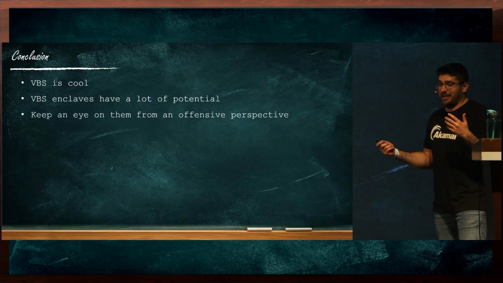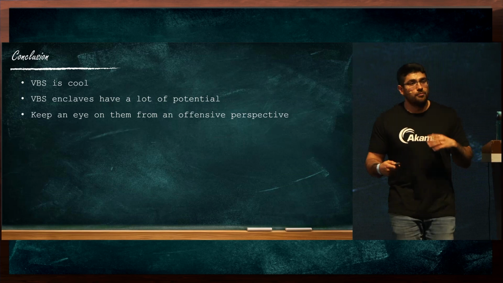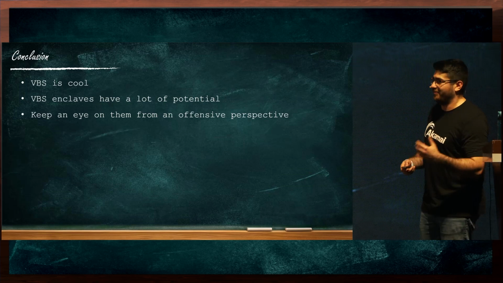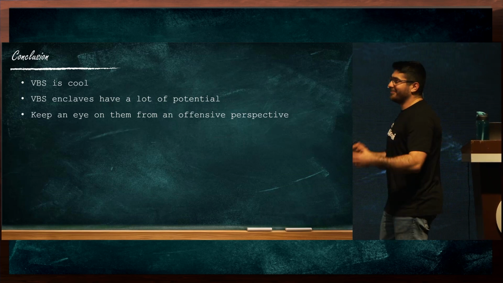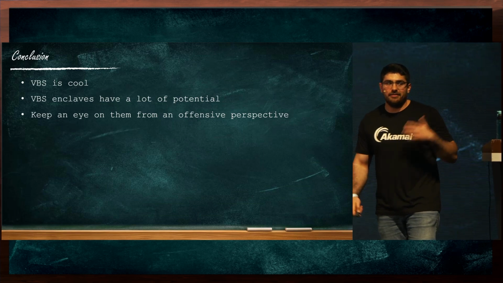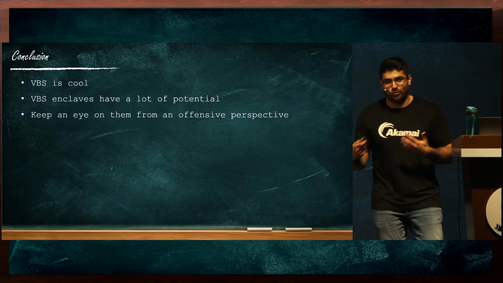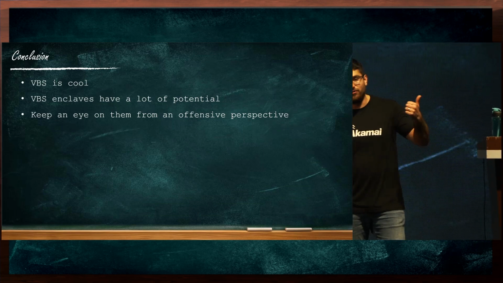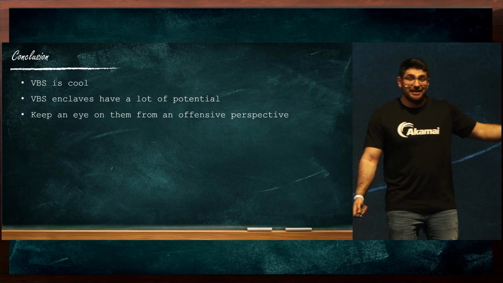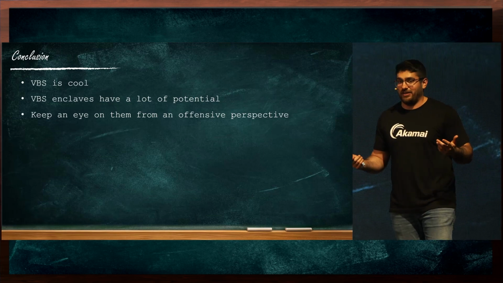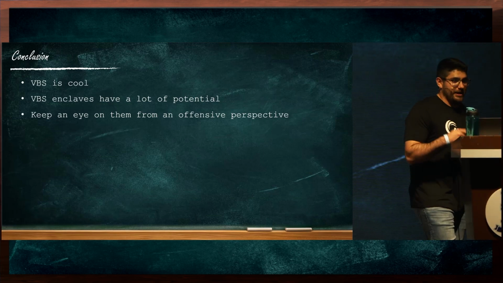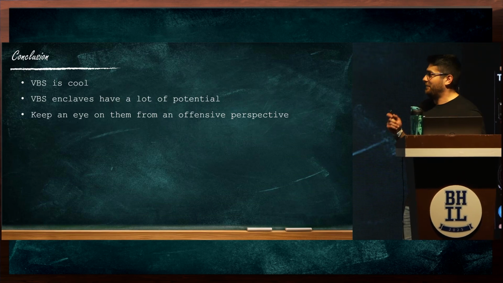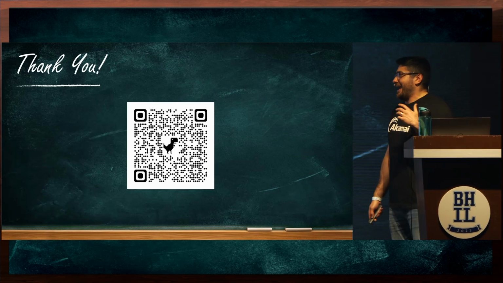And finally, I hope that I convinced you that you should probably keep an eye on them from an offensive perspective as well. As this technology becomes more widely adopted, I think that attackers will have more tools at their disposal as well. More vulnerable enclaves, maybe debuggable enclaves, maybe things that I haven't even thought about yet. So yeah, I do think you should probably keep an eye on them.